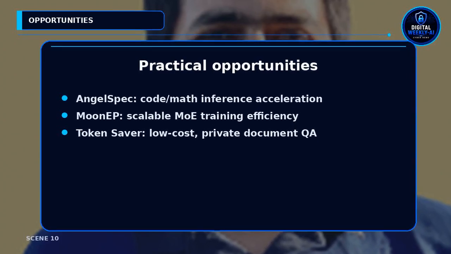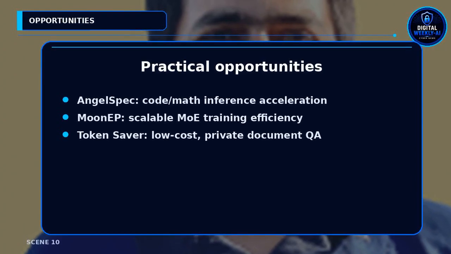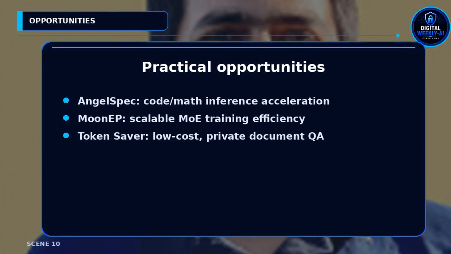Opportunities are clear. AngelSpec can cut serving costs where workloads have predictable spans like code and math. MoonEP can reduce MoE iteration time by removing communication skew. Token Saver offers operational savings and local document QA for legal, finance, and research teams.